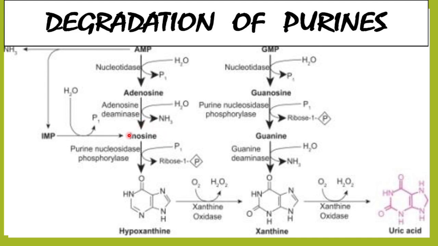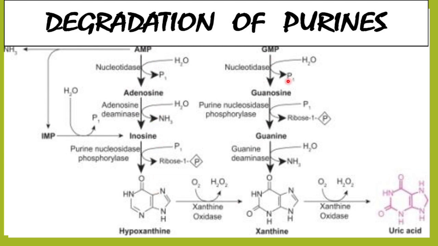Degradation of purines, I told you, from the IMP you get the AMP as well as the GMP, and AMP is adenosine and GMP is guanine. So these are the purines, isn't it? So the purines will be utilized. When purines are formed, what do we use them for? To form DNA, RNA. So they will do their work, they will form DNA, RNA, etc. And then they will be broken down or degraded.